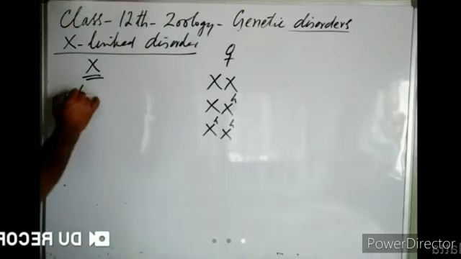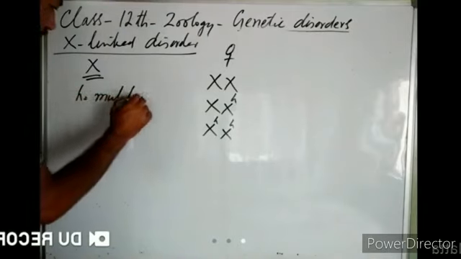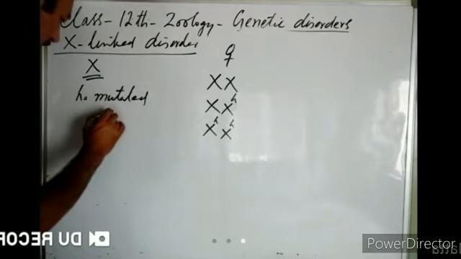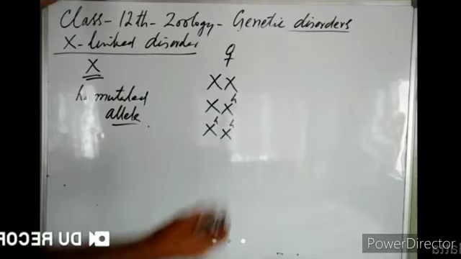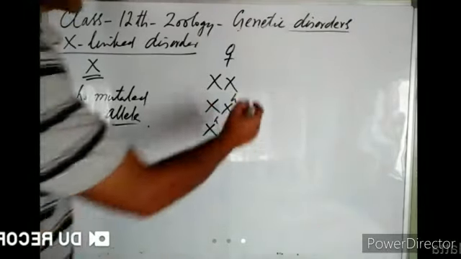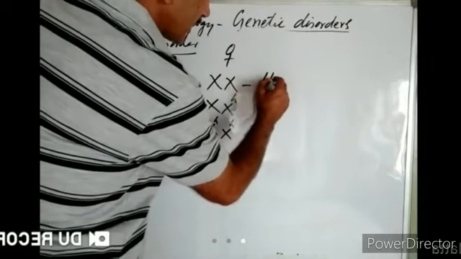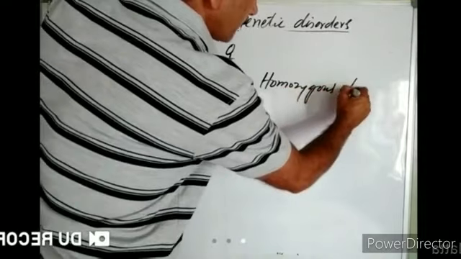Here H represents the mutated gene or allele, right? So if both the X chromosomes have the normal functional gene, then we say the female is homozygous dominant for the gene.